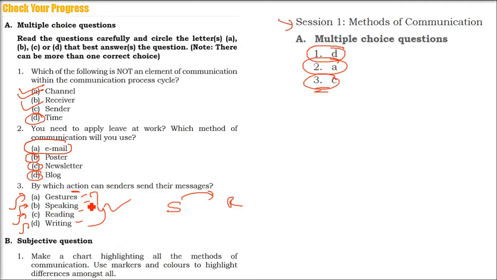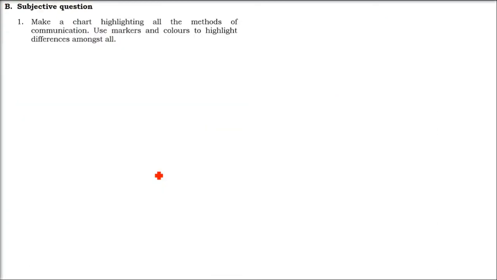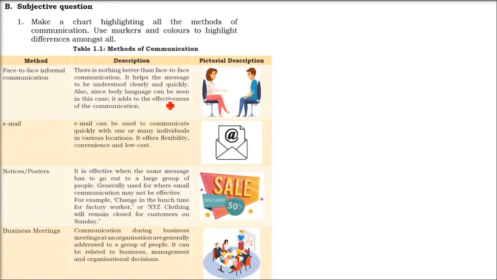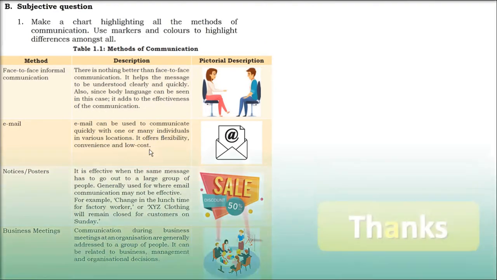Now coming to the subjective questions. Make a chart highlighting all the methods of communication. Use markers and colors to highlight differences amongst all. This we have already discussed just now, so this answer you have to write. You can also add social media, Facebook, blogs, newsletters if you want.